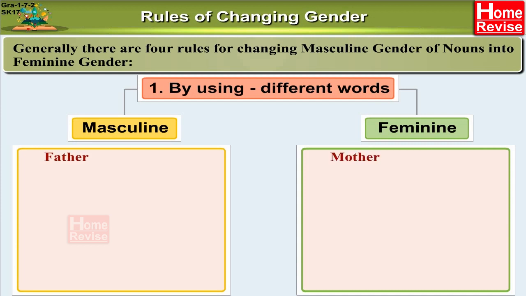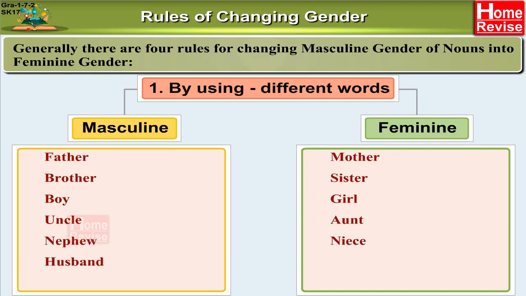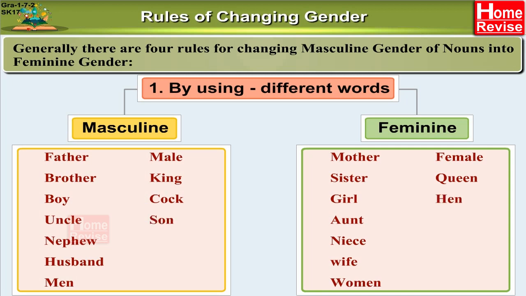Father, mother. The feminine word for father is mother. Brother, sister. Boy, girl. Uncle, aunt. Nephew, niece. Husband, wife. Men, women. Male, female. King, queen. Cock, hen. Son, daughter. Sir, madam. Bull or ox, cow. Horse, mare.